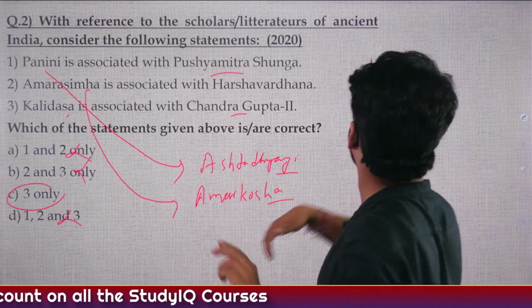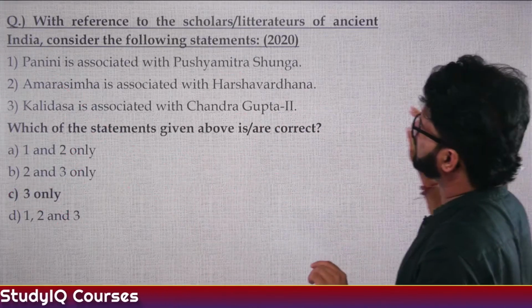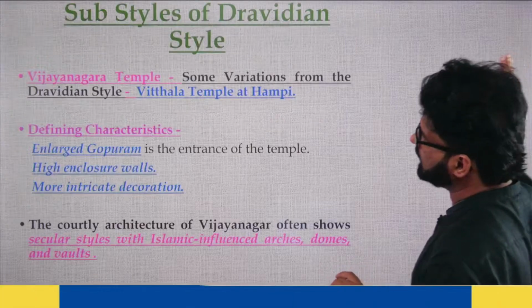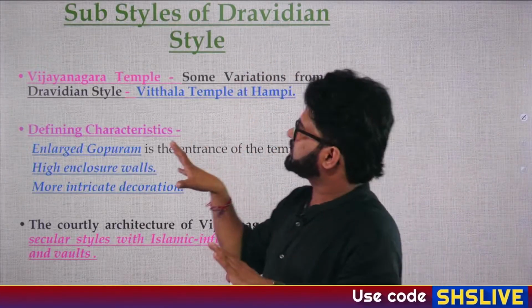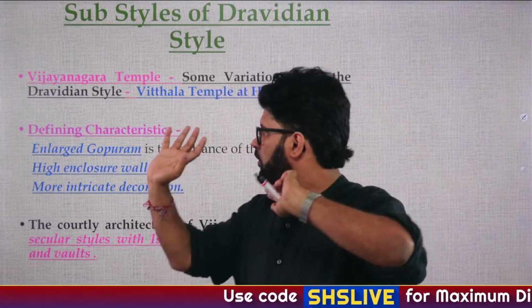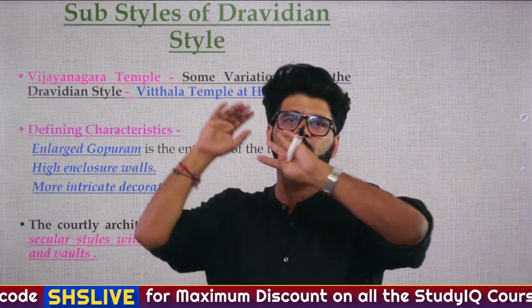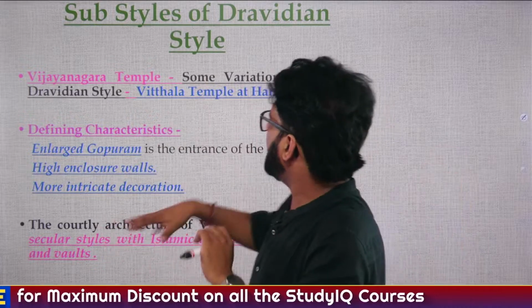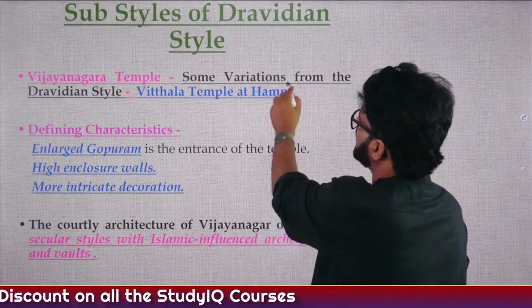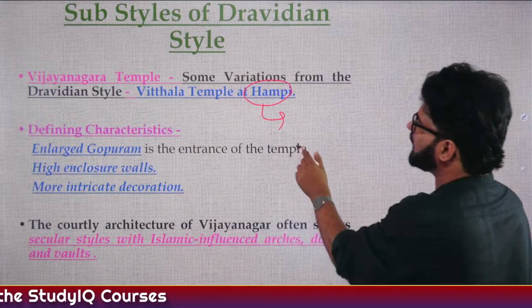Good. Nice. Now let's come back to what we were discussing. So the answer is C, 3 only. So sub-style of Dravidian style: Vijayanagara Empire, we'll talk about them later on also. So what they did was, they made Vitthal temple, Virupaksha temple, Shaivite temple, Vaishnavite temple. These temples are generally at Hampi. And Hampi is named after Pampa Devi.